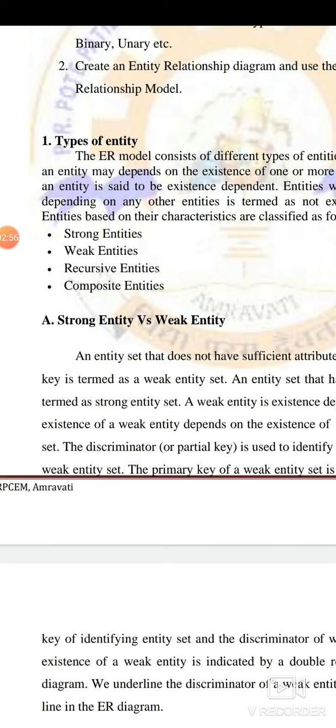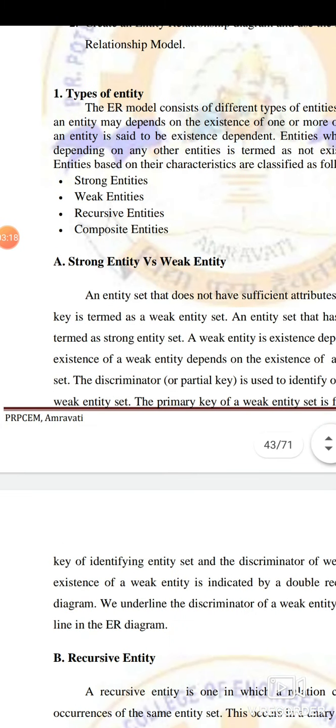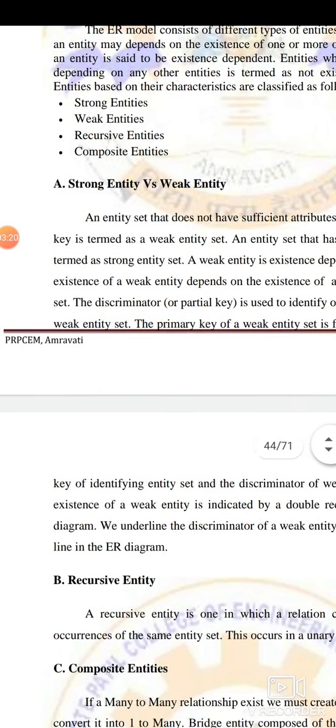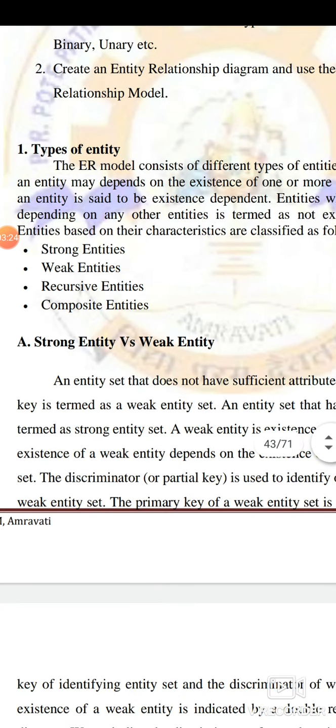Likewise, the student is related to a course, the course is related to the affiliated university, and so many things. That is the representation of a real life or real world situation, to truly reflect the relationships and the actual condition. That is called an ER diagram, that is, an entity relationship diagram. Now, what are the different kinds of entities? Strong, weak, recursive, and composite entities.